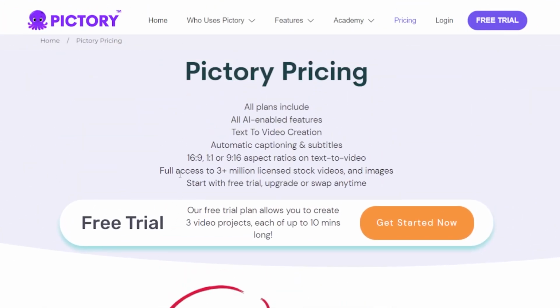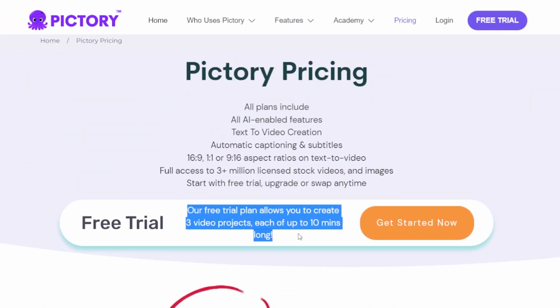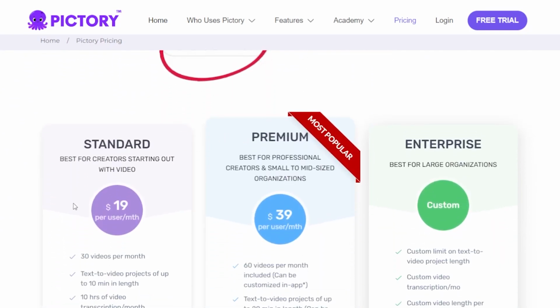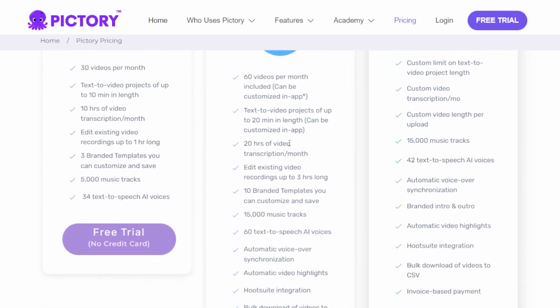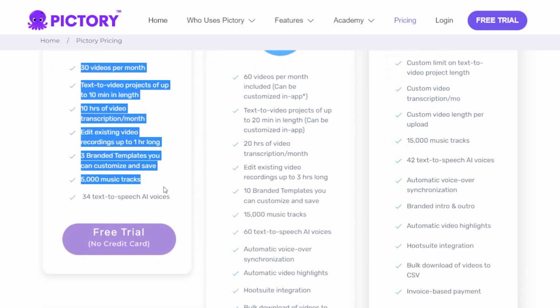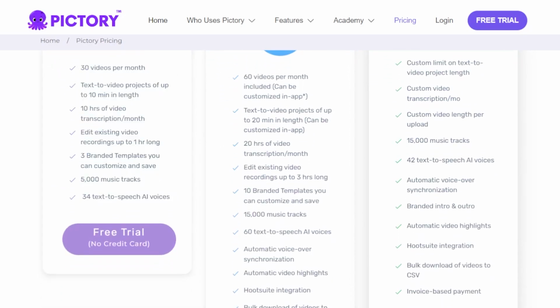Pictory AI allows you to try out its features for free when making your first free videos. If you are impressed by it and you could see yourself using it in the future, you can join their monthly subscription, which is $19 for the standard access or $39 for the premium version. Depending on your aims and goals, this could be more than worth it.